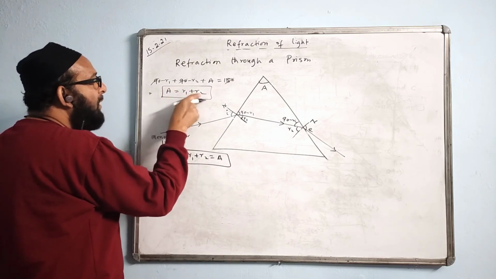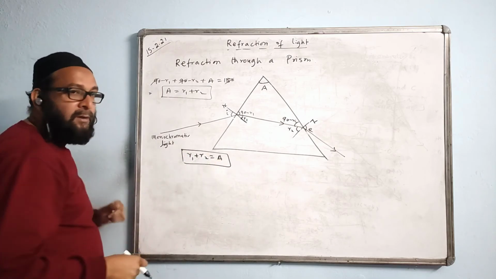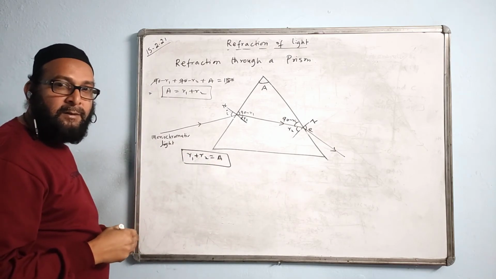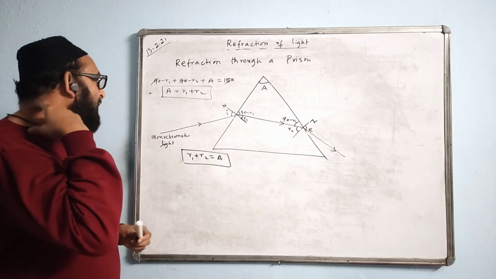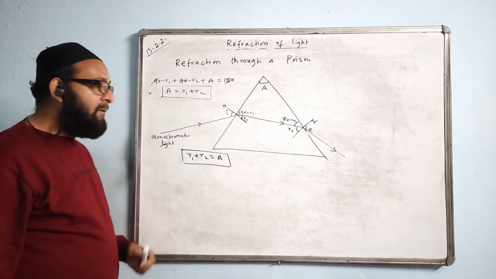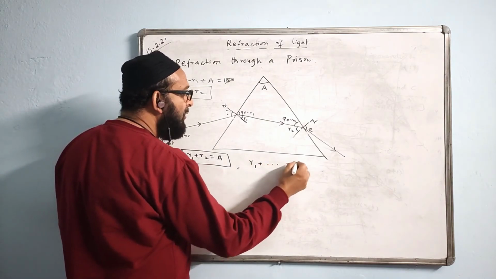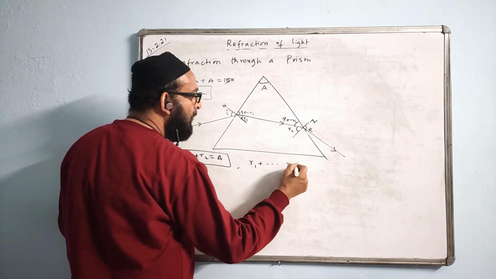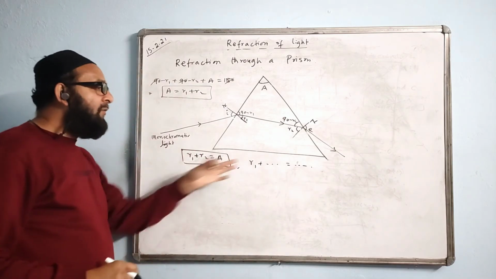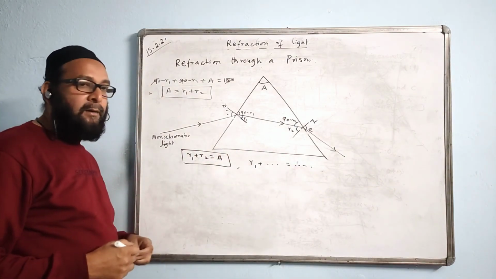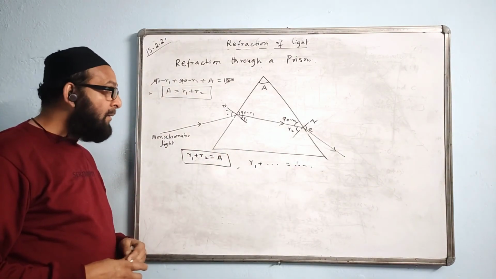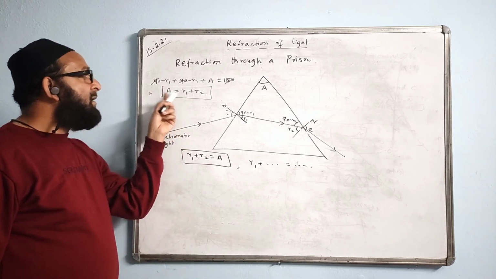Ultimately, R1 plus R2 is equal to A. This is the reason why this happens. In a prism, R1 plus R2 will always be equal to A. They may ask a fill-in-the-blank question like this: R1 plus dash is equal to dash. What will you fill in the blank? You have to fill in R2 and A. Understood why this happened?